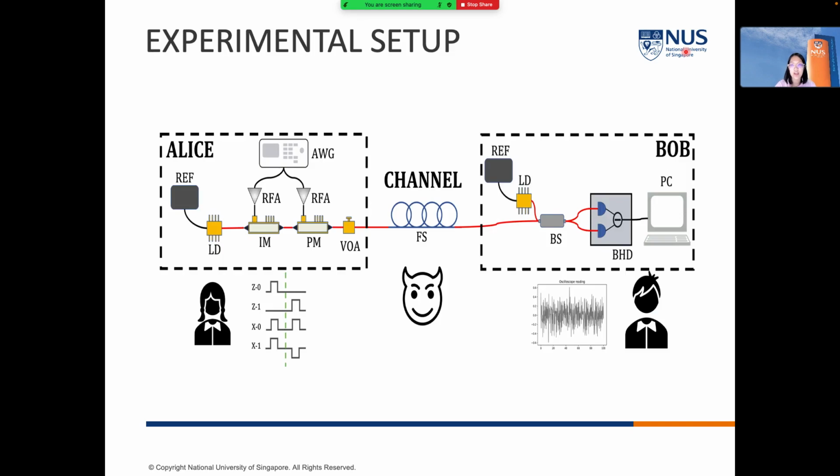This is the simplified diagram of our experimental setup. In Alice's lab, she will have a laser source to generate the signal, and also an intensity modulator and a phase modulator that are controlled by an arbitrary waveform generator to modulate the signal, as well as an optical attenuator to attenuate the signal to the desired intensity level. Then she will send this signal to the quantum channel. In Bob's lab, he will have a laser source as the local oscillator, as well as the balanced homodyne detector to decode the signal.